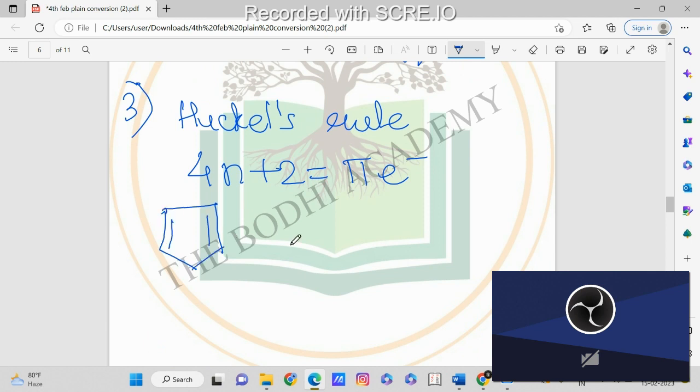The second structure is this one, and here also we have double bonds.